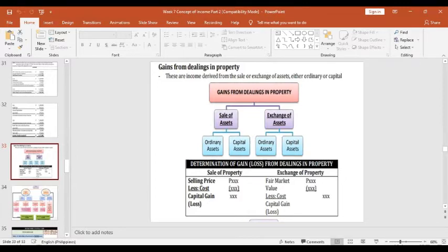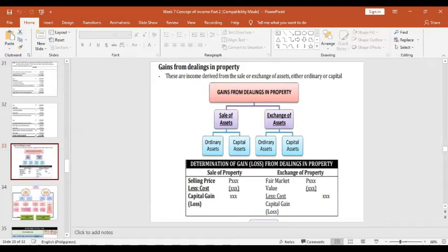The next one is the capital gains or capital loss. These are the gains from dealings in property. Please take note that this is also an income of the business which is entitled to final tax. But for corporations, there are some capital gains which are included in the gross taxable income and subject to basic tax. The gains from dealings in property are composed of sale of assets and exchange of assets.